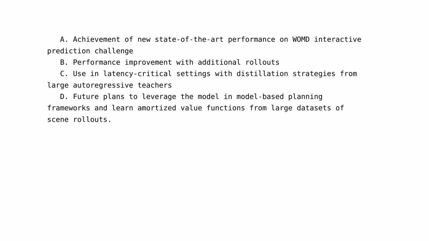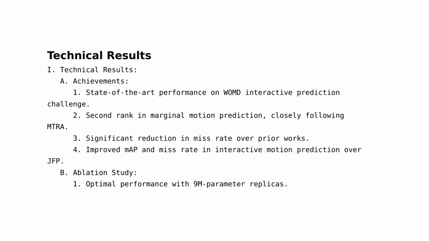Lastly, the authors plan to leverage the trained model in model-based planning frameworks and learn amortized value functions from large datasets of scene rollouts in future work. Technical results: 1. The proposed model has achieved new state-of-the-art performance on the WOMD Interactive Prediction Challenge. This indicates that the model is highly effective in forecasting interactive motion. 2. In terms of marginal motion prediction, the model ranks second, less than 2% behind the score achieved by MTRA. This shows that the model is competitive with the current state of the art.